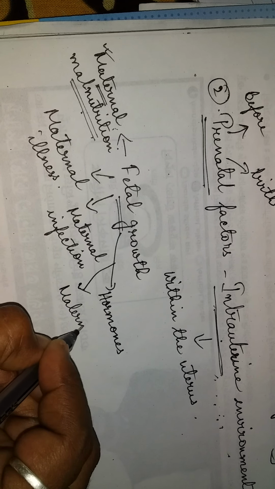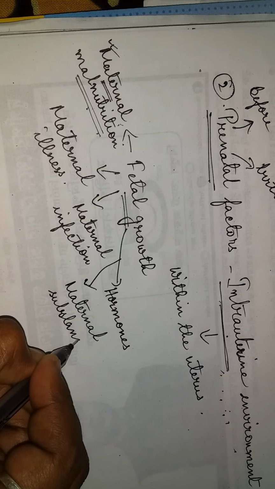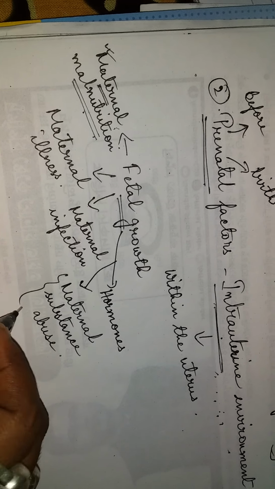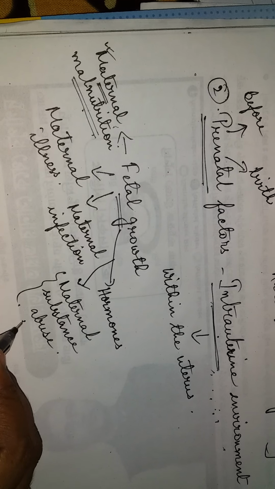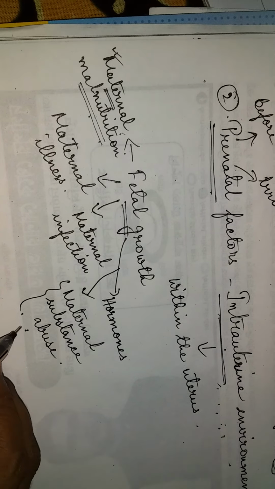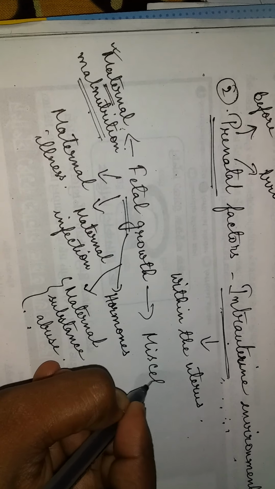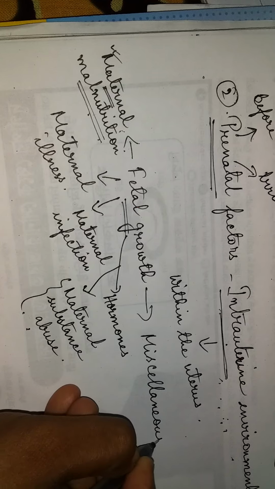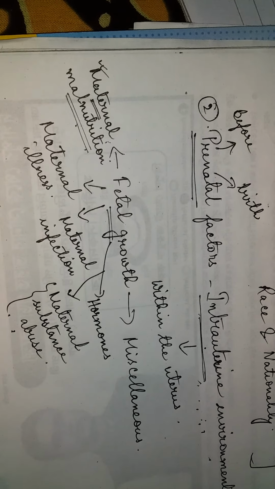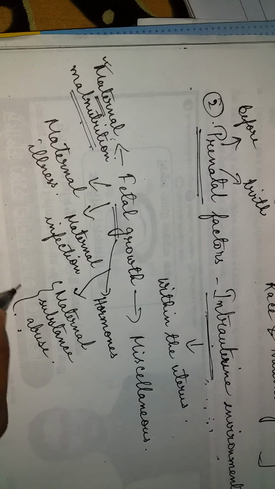Maternal substance abuse, if any of the mother's organs is being used very badly, and some miscellaneous. So these are the conditions which can influence fetal growth in the uterus.